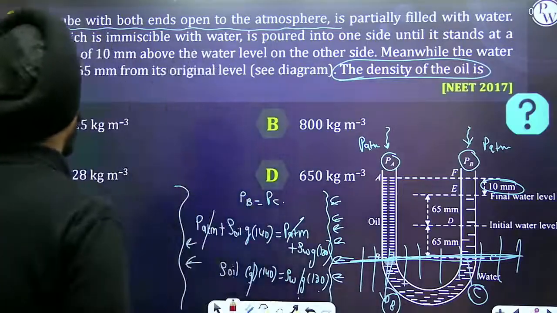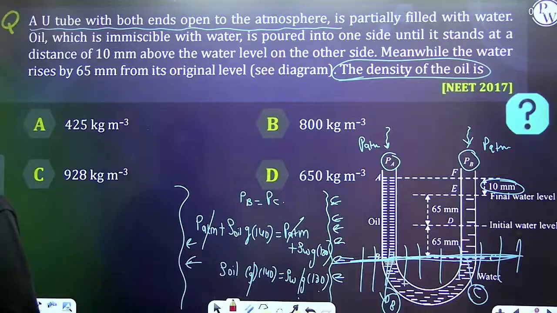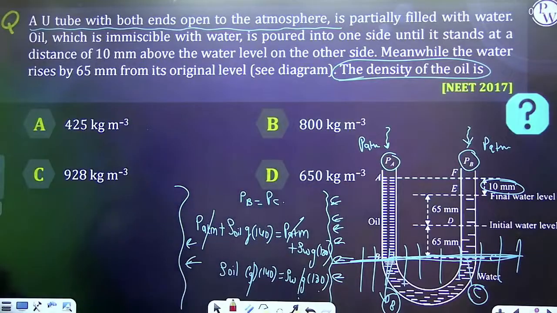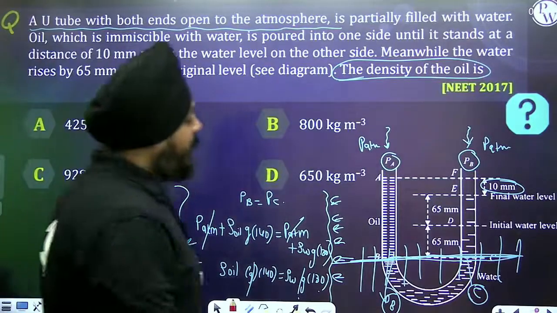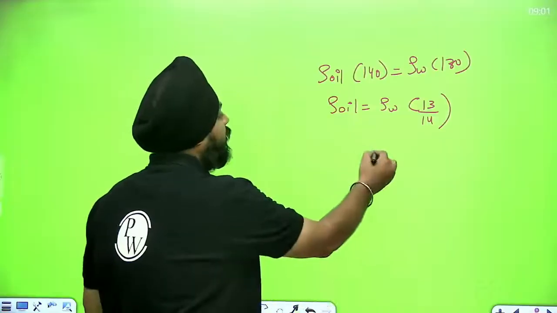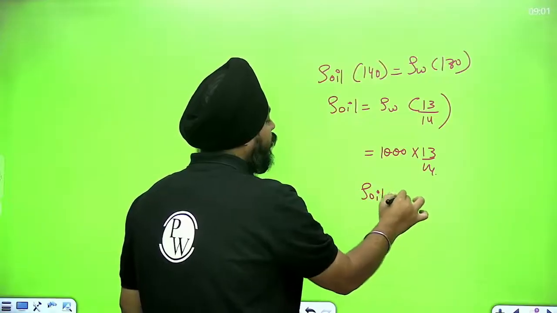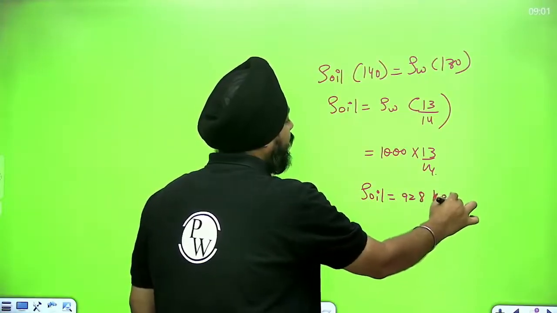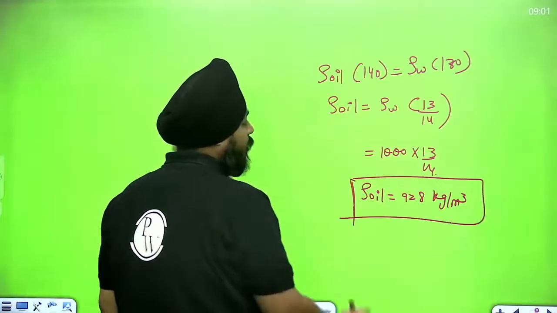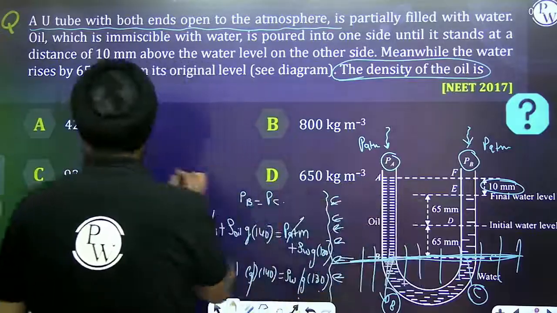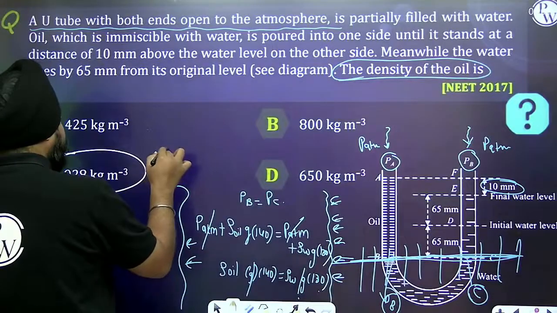Now what is the density of water given? Here we need the answer in kg per meter cube. Directly we replace the density of water, so it is 1000 times 13 by 14. So the density of the oil comes out as 928 kg per meter cube. This is the perfect answer for this specific question.